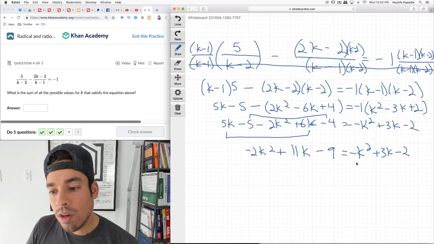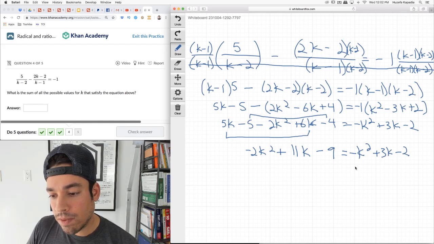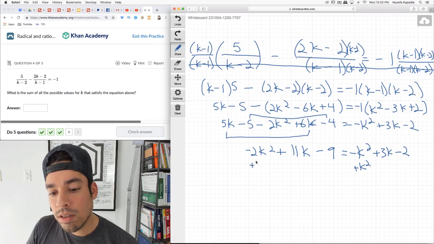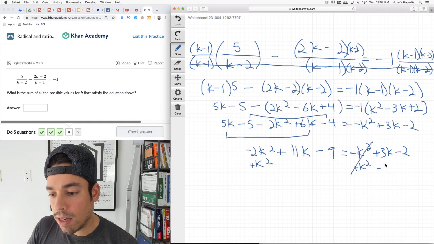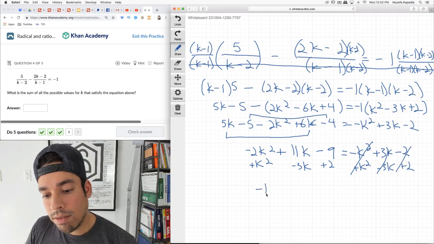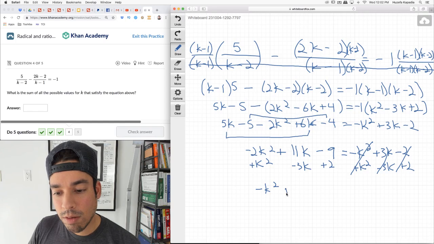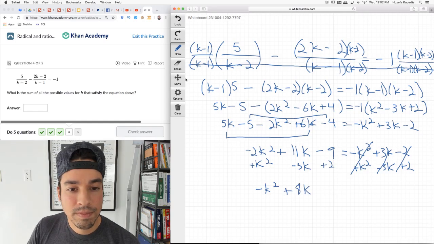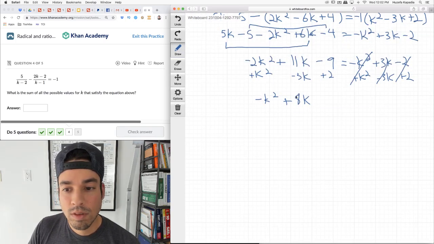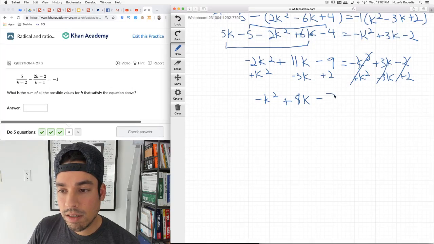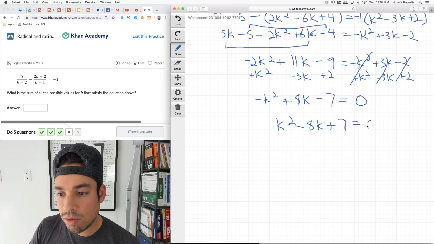And then let's go to the right side. So I'm going to add k squared to both sides, minus 3k from both sides, and then add 2 to both sides. And now I have negative k squared plus 8k minus 7 equals 0. Multiply everything by negative 1: k squared minus 8k plus 7 equals 0.